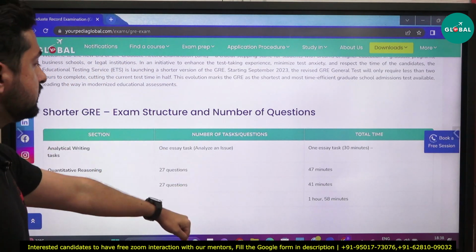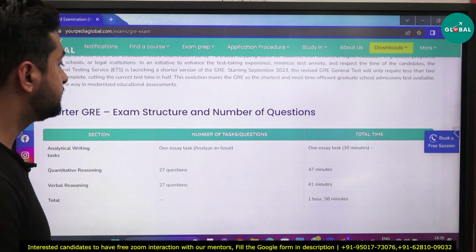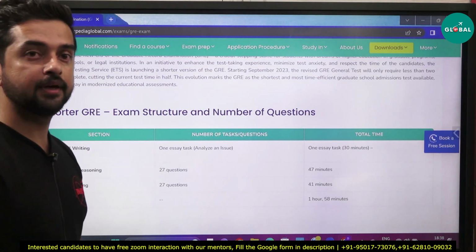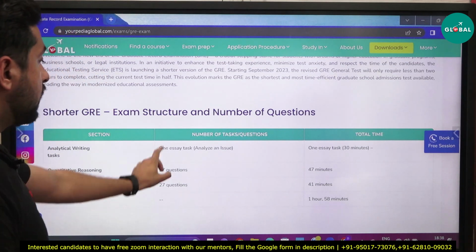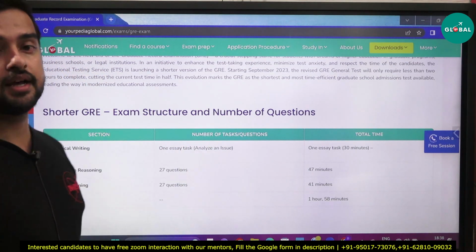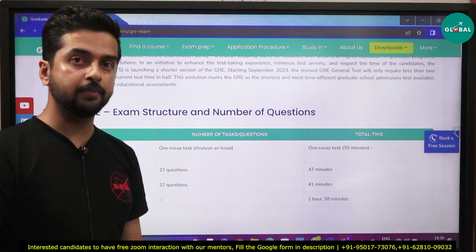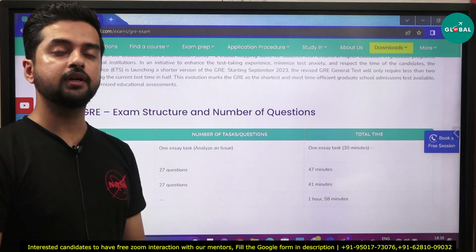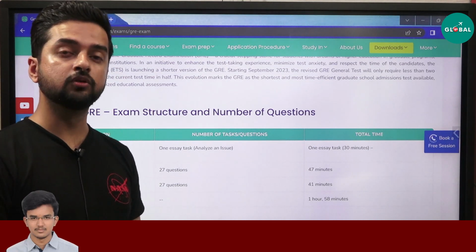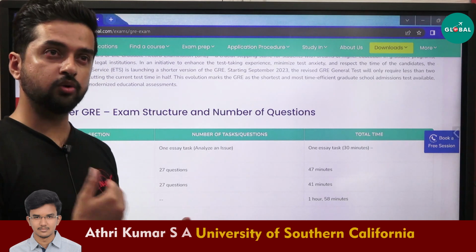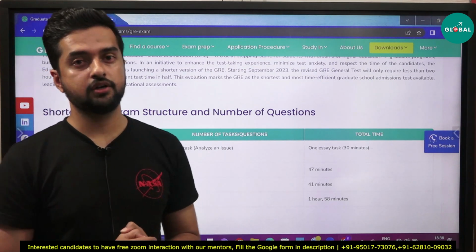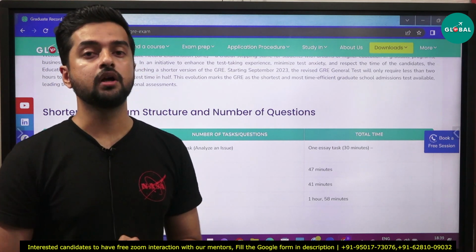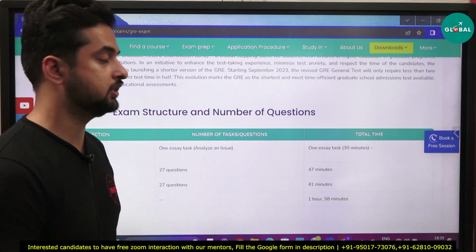In the new GRE you will get one essay task. Previously it was two. Later I will compare the difference between the new and old GRE exam. But one essay task, that is analyze an issue. They will give you one topic, and you have to write about that topic for 30 minutes. What to write, how to analyze an issue: if you want details, you can always contact YourPedia, and we will discuss what you can write in this particular question.